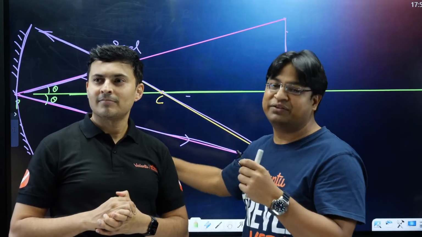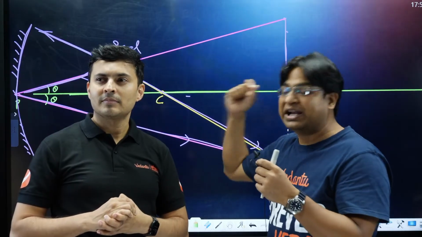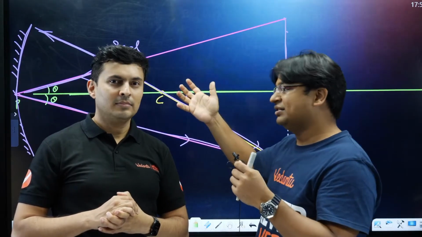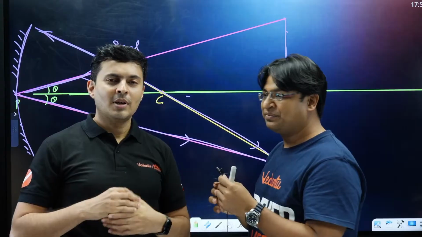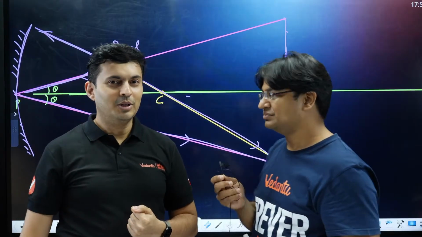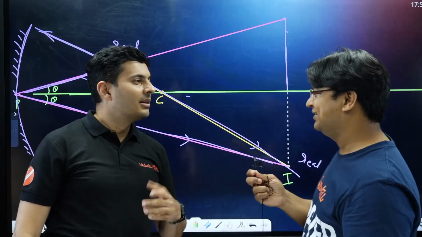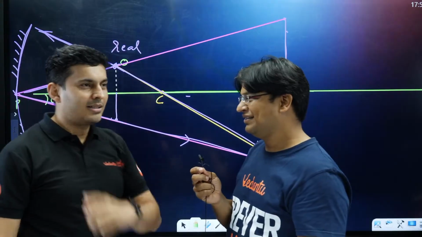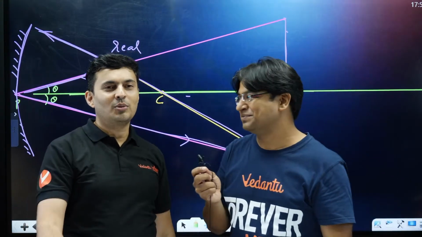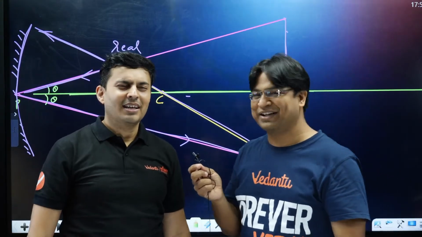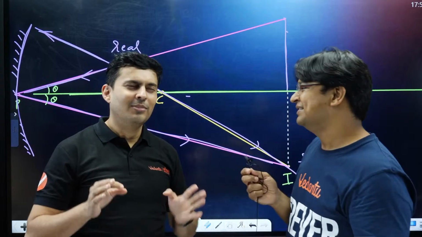When you are conceptually very sound, then you find the right methods, the shorter methods, and that is where you gain advantage. Sir, one last trick we'll do. Maybe. I remember yesterday I was teaching them Ray Optics and I showed them a graph of U versus V. Usually students don't like it and many teachers even skip it.